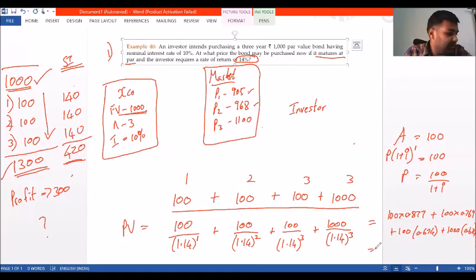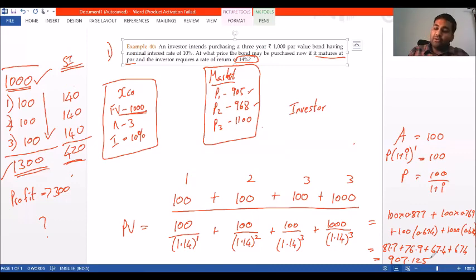I calculate the value of all these payments, I get 87.7 plus 76.9 plus 67.4 plus 674. The total of all the payments is 907.125.